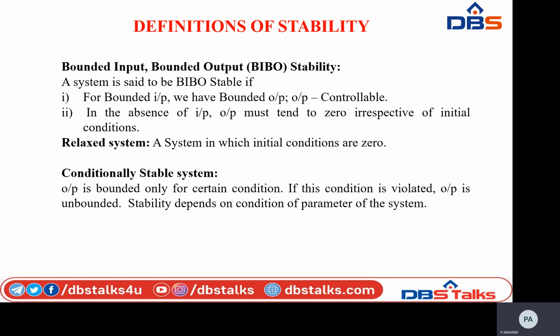In the absence of input, output must tend to 0 irrespective of initial conditions. A system in which initial conditions are 0 is called a relaxed system. Coming to conditionally stable system, if the system output is stable for a limited range of variation of its parameters, then the system is called conditionally stable system.